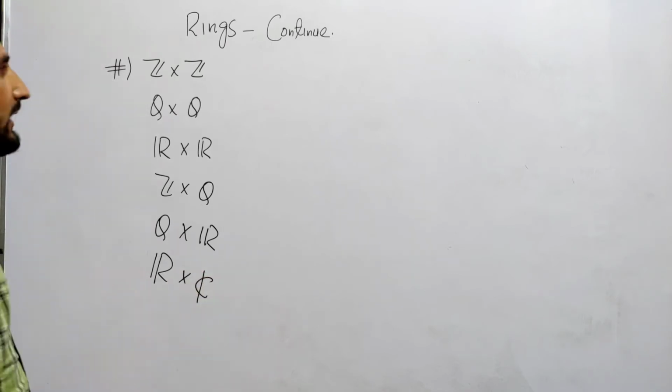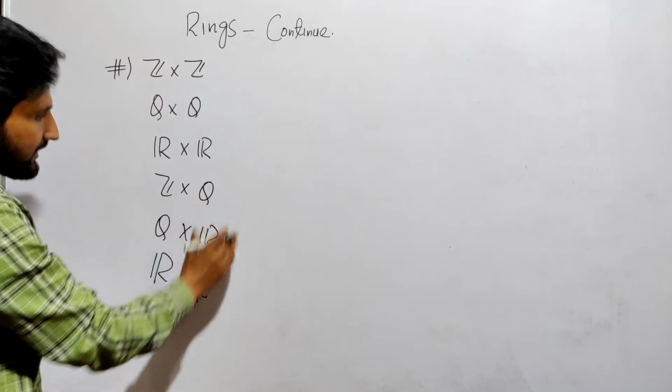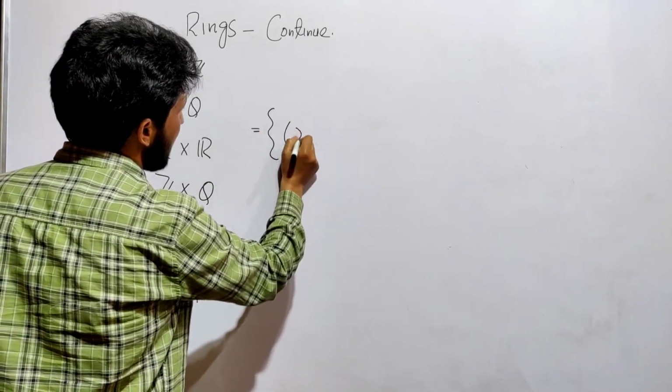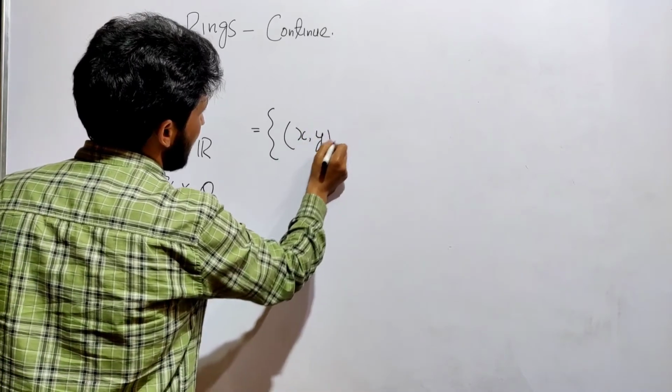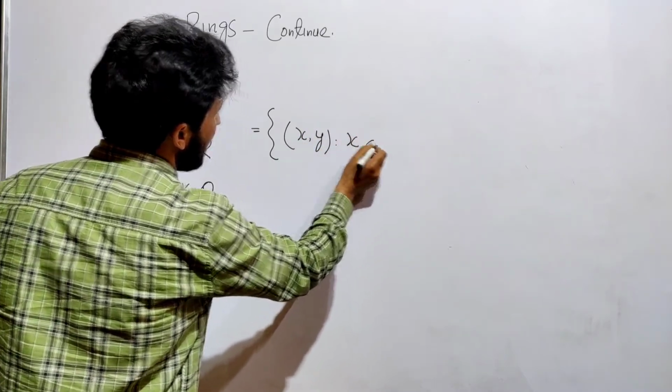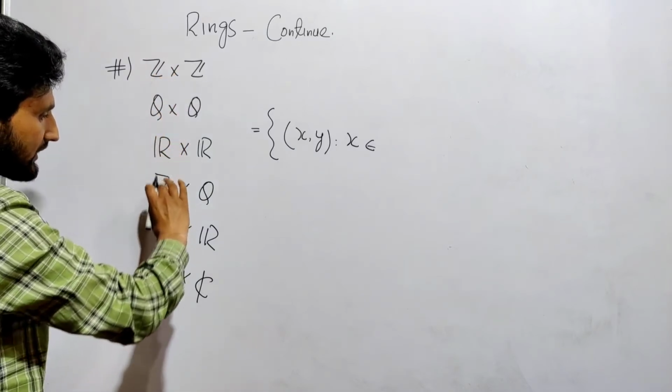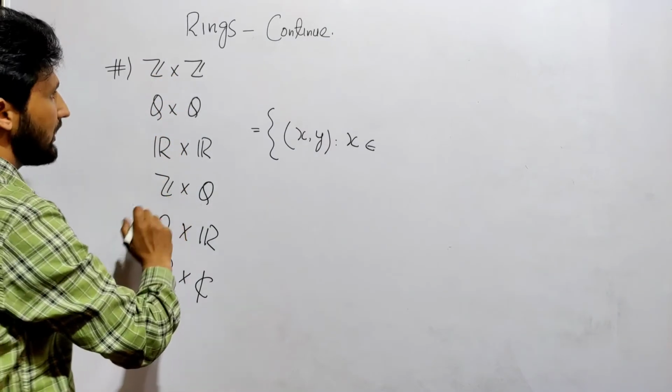And in all these rings you have elements like (x, y), where x will come from the first set and y from the second set.